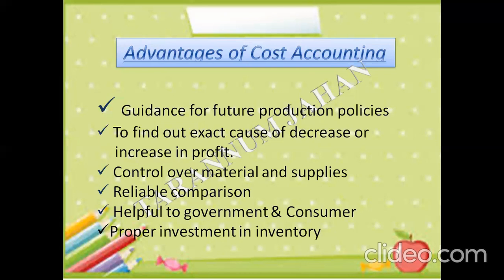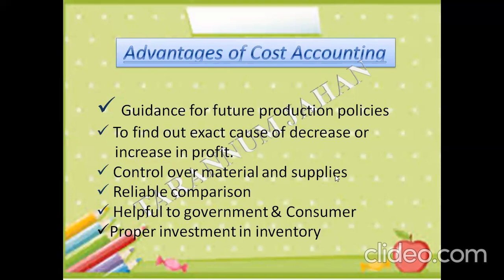Next advantage is to find out the exact cause of decrease or increase of profit. Now, with the help of cost accounting, any organization can determine the exact cause of decrease or increase in the profit. That may be due to higher cost of production or lower selling price, or it may be due to unproductivity of unused capacity. Okay.